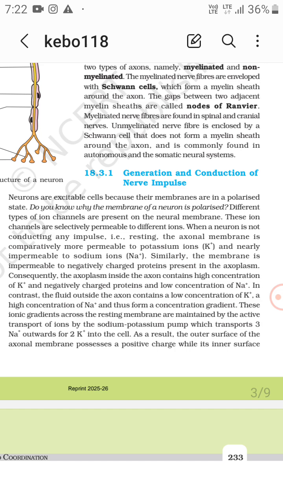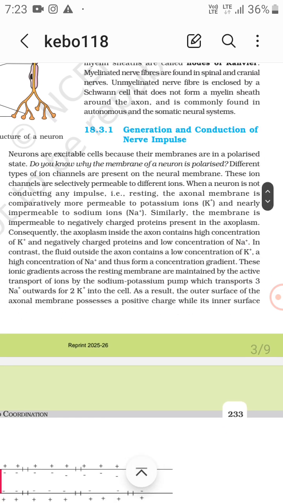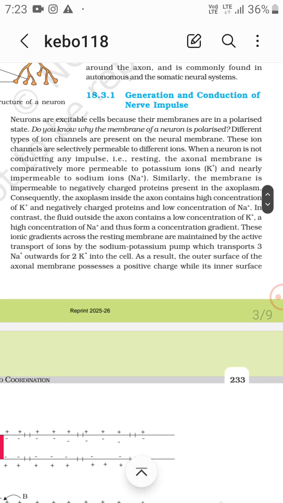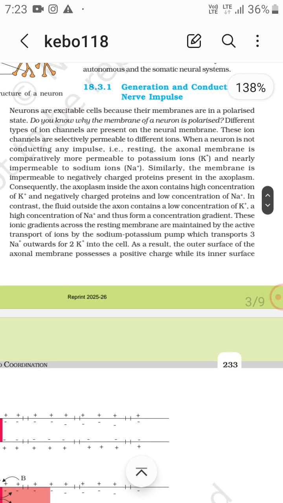These ionic gradients across the resting membrane are maintained by the active transport of ions by the sodium-potassium pump, which transports 3 Na+ outwards for 2 K+ into the cell, right?